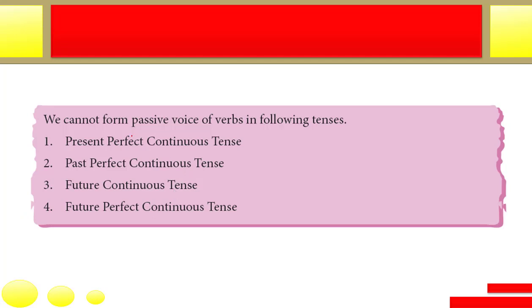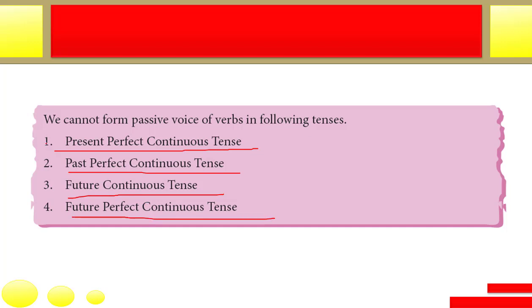So here I have just mentioned it earlier also. These are the tenses which cannot be changed from active to passive: present perfect continuous tense, past perfect continuous tense, future continuous tense, and future perfect continuous tense. These four tenses. If the sentences are in the active voice, you cannot change them into the passive voice. Now let's try some sentences.